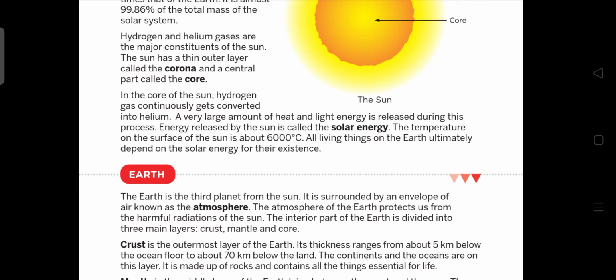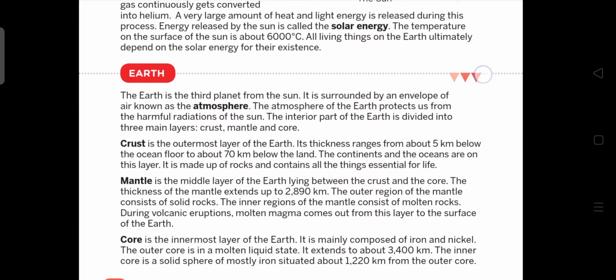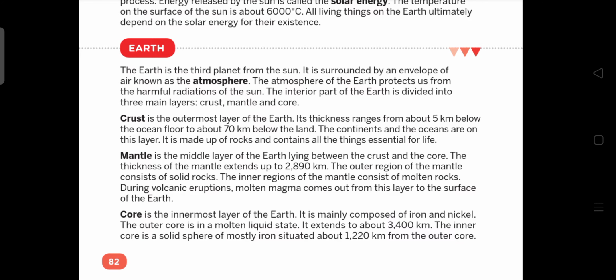So these are the details about the sun. Now we will discuss about earth. Earth is the third planet from the sun. It is surrounded by an envelope of air known as atmosphere. The atmosphere of the earth protects us from harmful radiation of the sun.